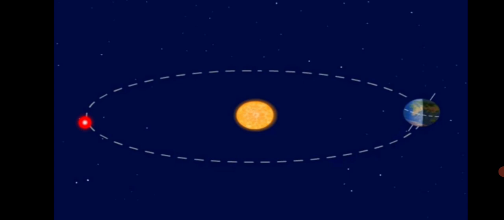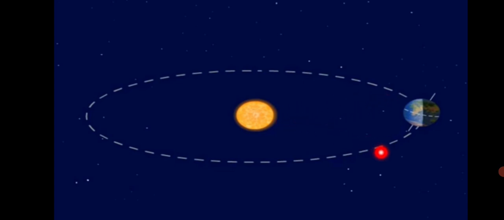The sun does not change its position as the earth moves in an ellipse. Its distance from the sun does not remain the same. Here you can see when the earth reaches here, the distance is so less. Here it's far, here it's comparatively closer than this. So the distance matters as the earth moves around the sun in an elliptical orbit.